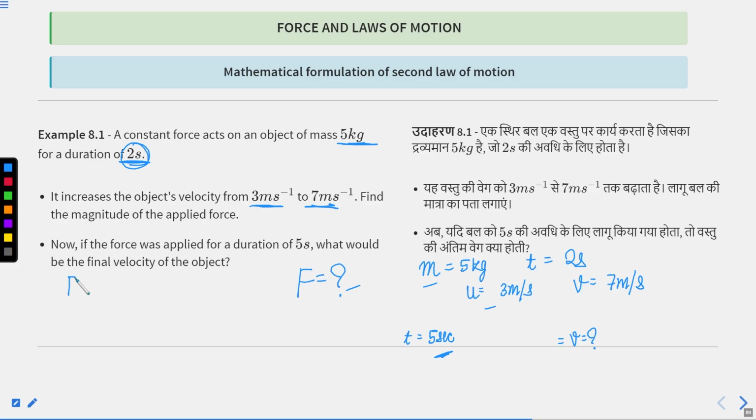We know that force is equal to change in momentum divided by time. Put the values of m, v, u, t and you will get the force, and then using the same formula, put the values of F, m, u, and t, and you can calculate the final velocity.